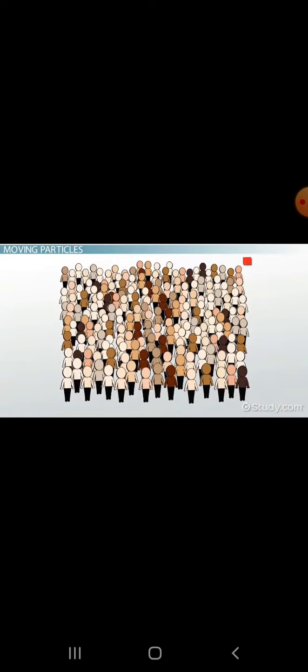Imagine that we put 100 people in your bedroom. They'd all be so close together that there wouldn't be room to move much, but they could still move without moving their feet. They might be able to shake hands, for example, even if they couldn't walk around. That's how particles in a solid move. They vibrate or shake in place, and they move slowly.